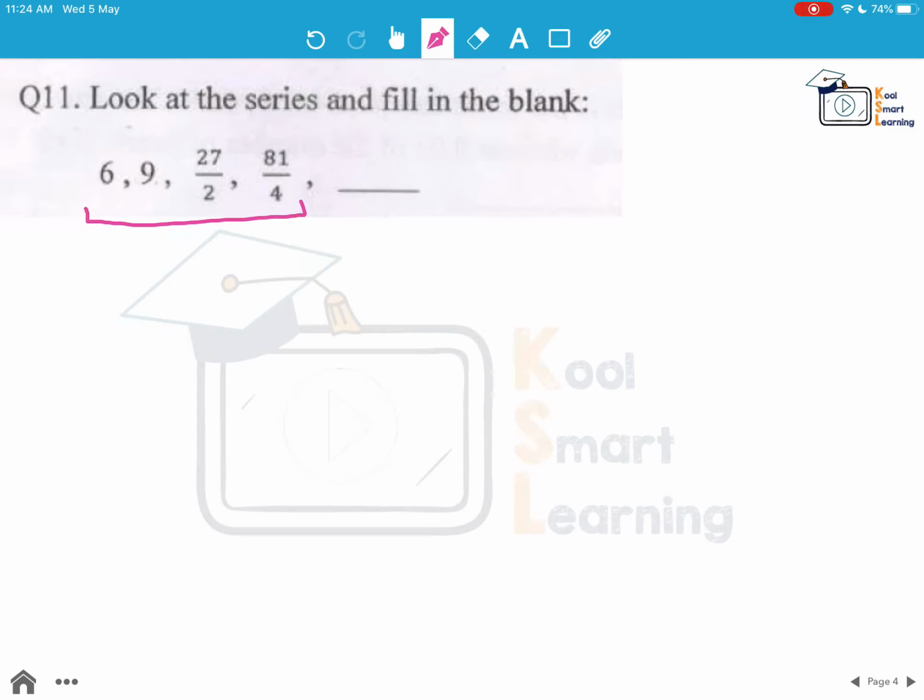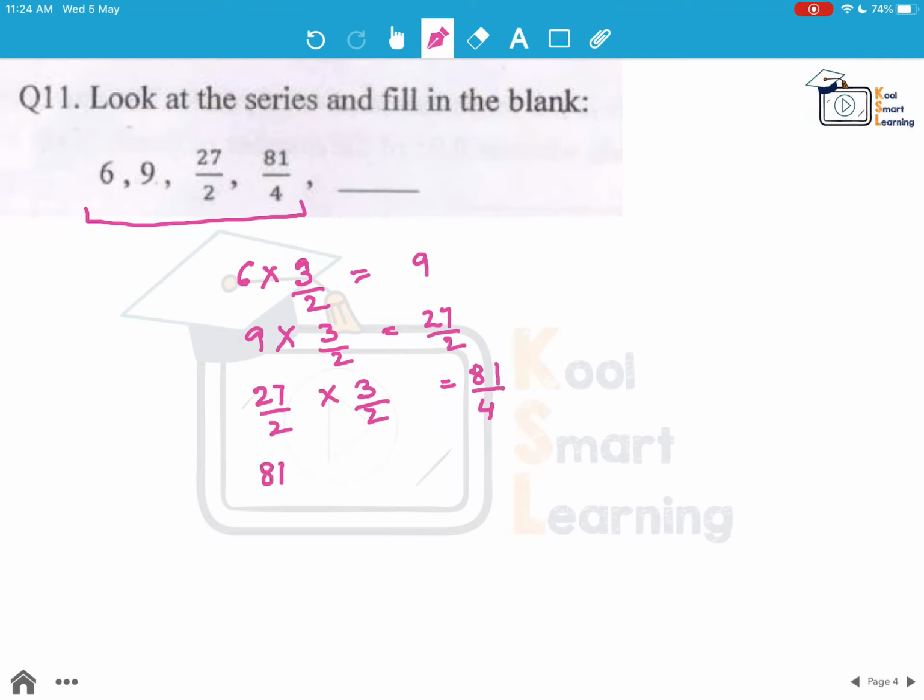Now the other thing is, 6 into 3 by 2 will give us 9. Then similarly 9 into 3 by 2 will give us 27 by 2. Similarly, 27 by 2 into 3 by 2 will give us 81 by 4. Now for the next one also we will do the same, 81 by 4 into 3 by 2, and that gives us 243 by 8. So 243 by 8 is the answer to this question.